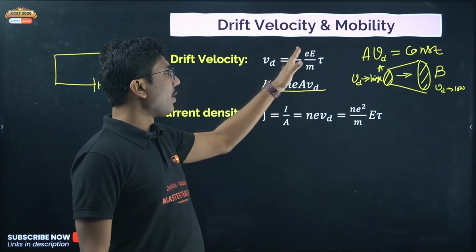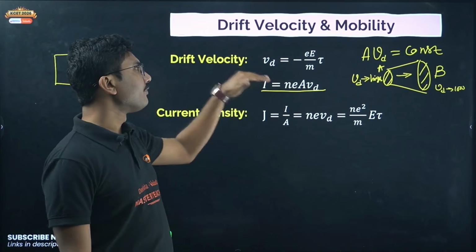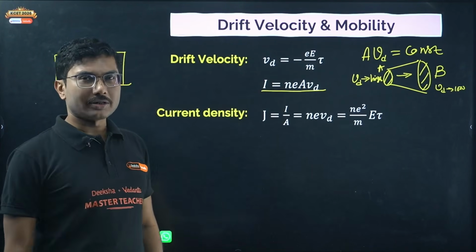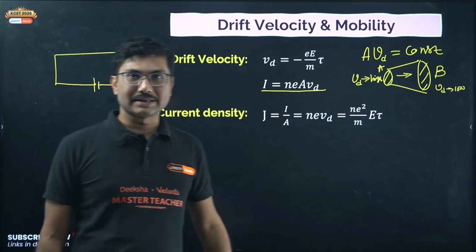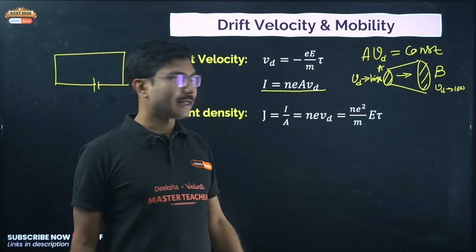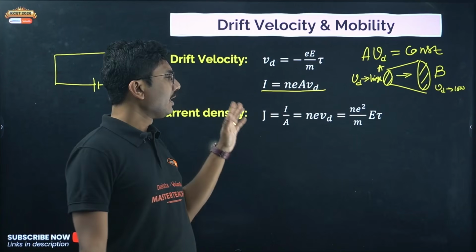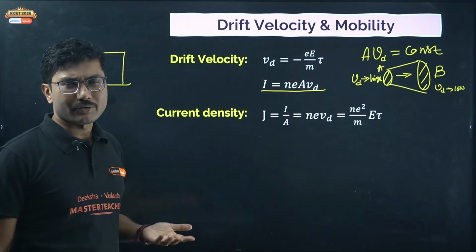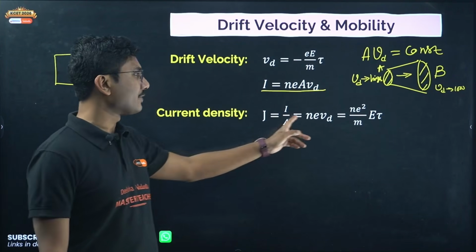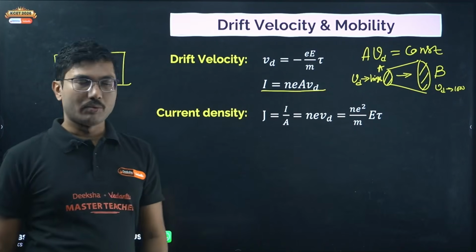Now, why is there a negative sign, by the way? The negative sign represents that drift velocity, which is a vector quantity, is in the opposite direction of the electric field. If the electric field is along the x-axis, drift velocity will be along the negative x-axis. That's why there is a negative sign. Now J and E are in the same direction, so we are ignoring the sign of Vd. Current is not a vector quantity, so we are not using the negative sign there, but current density is a vector quantity, so that's why we are using this formula. So J = ne squared by m into E tau.